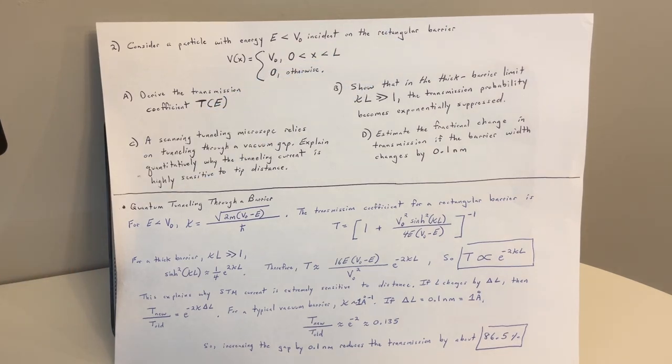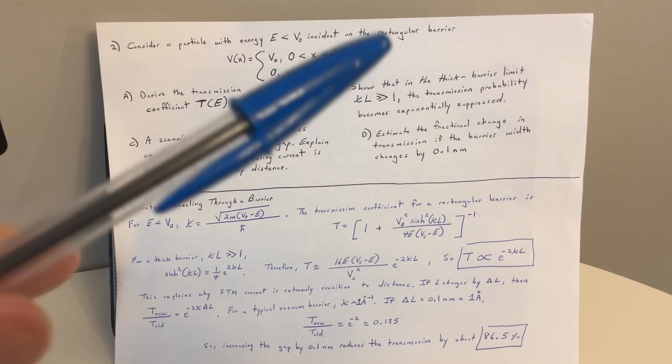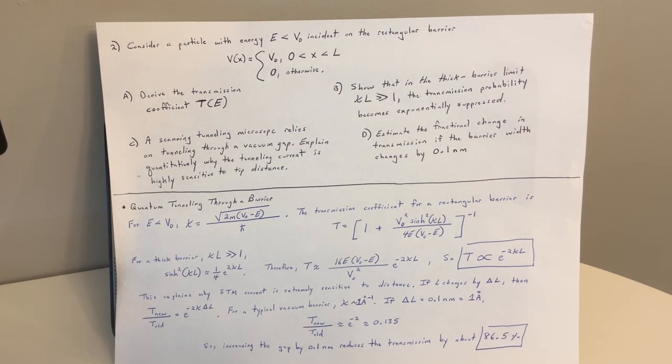Part B, show that in the thick barrier limit, here we'll call it kappa, kappa L is much greater than 1, the transmission probability becomes exponentially suppressed. Part C, a scanning tunneling microscope relies on tunneling through a vacuum gap. Explain quantitatively why the tunneling current is highly sensitive to tip distance. And part D, estimate the fractional change in transmission when the barrier width changes by 0.1 nm.